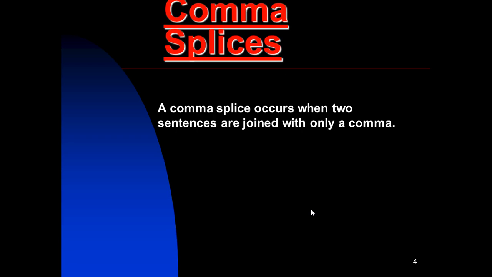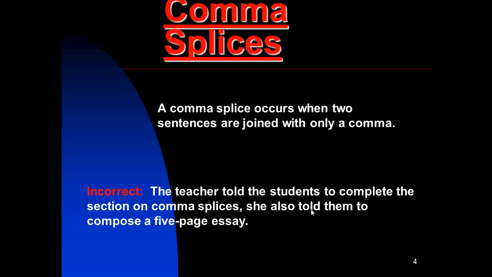A comma splice occurs when two sentences are joined with only a comma. So there's no conjunction, nothing to join. The teacher told the students to complete the section on comma splices, she also told them to compose a 5-page essay. Both those sentences are joined with only a comma.